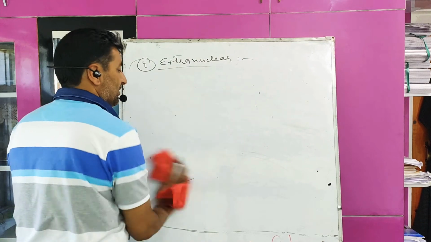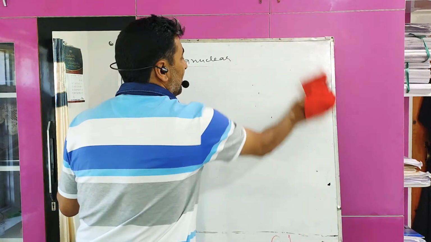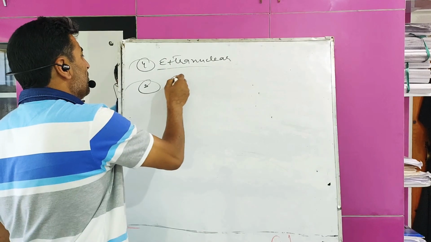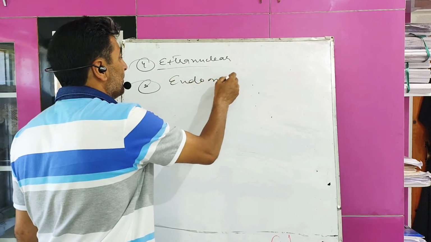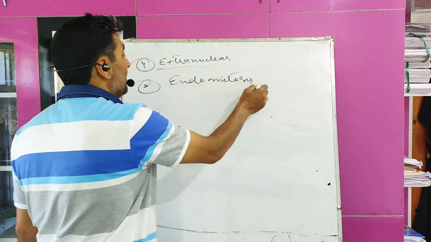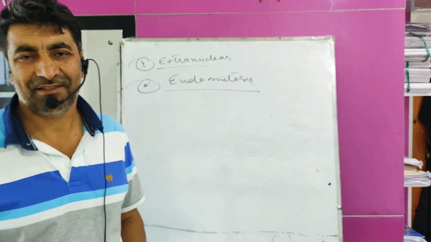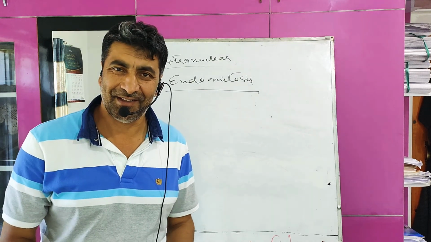Later on we will discuss this spindle in detail. Next is endomitosis. What is endomitosis? How can you define endomitosis?